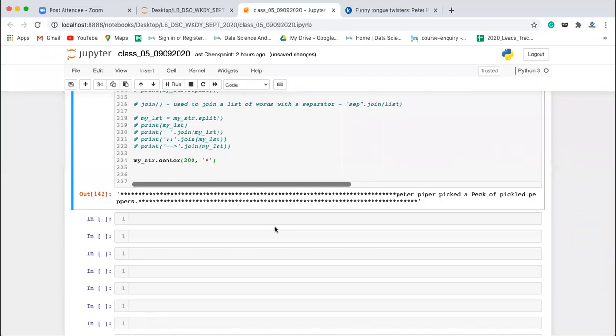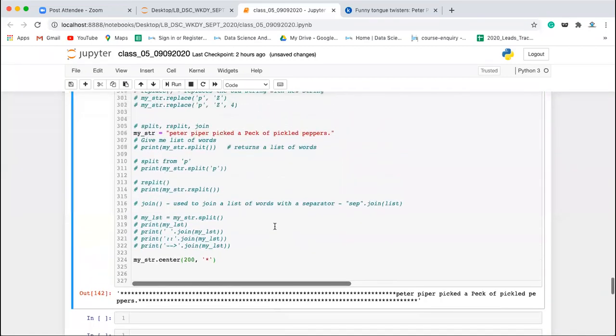Clear, guys? Any questions? Abhishek. Abhishek, I have a question. Can you go a bit up, to line number 314? Yes, just here. So split and rsplit give the same result, right? Yeah, they will give you the same result.